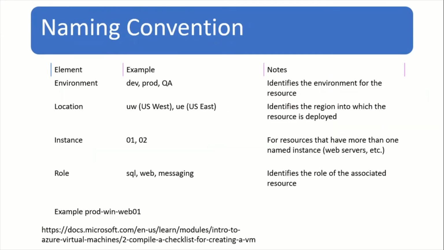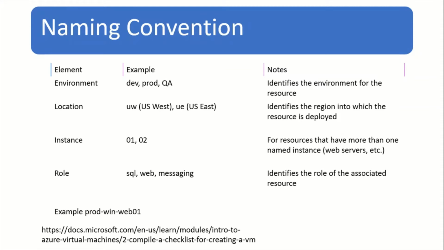The naming convention is important because we should know by the name of the VM what it is: is it a production server, a test server, or a development server? Where is it located geographically? What is the instance number, like in a farm of web servers, what is the number of this server? What is the role of the server: is it a web server, a database server, or an application server?